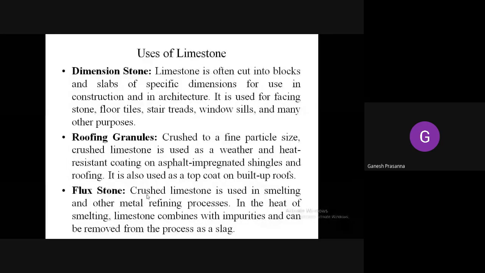Okay, as a flux stone, it is used in the smelting of iron, majorly iron and also other metal refining processes. Crushed limestone is used in smelting and other metal refining processes. In the heat of smelting, limestone combines with the other impurities, and those impurities are removed in the form of slag.